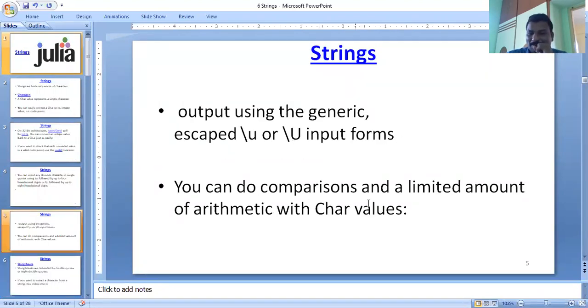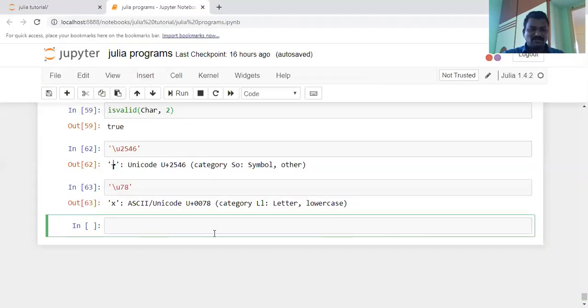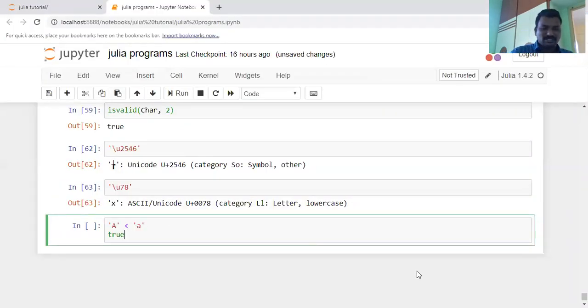You can do comparison under a limited amount here. One of the important points in this case is some of the comparisons. Here, string comparison. For example, with some of the comparison operators, A compared with small a, is it true or false? That means how can you represent a small a with the comparison operator? You will perform some comparison operator among the Unicode values. A is less than a, is that value true?